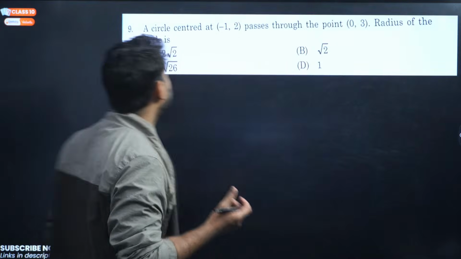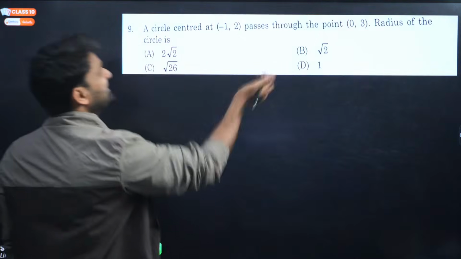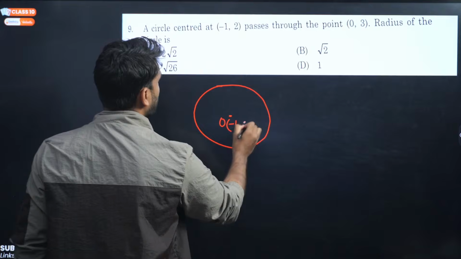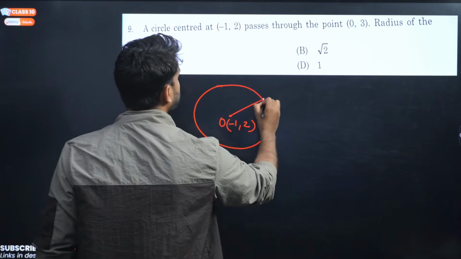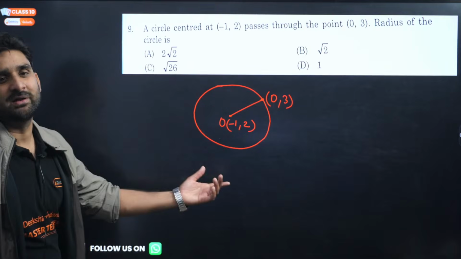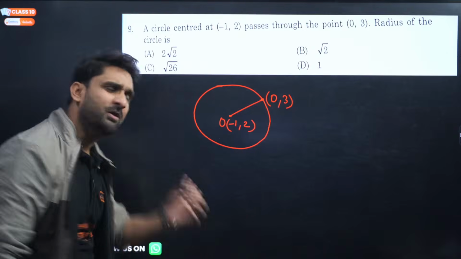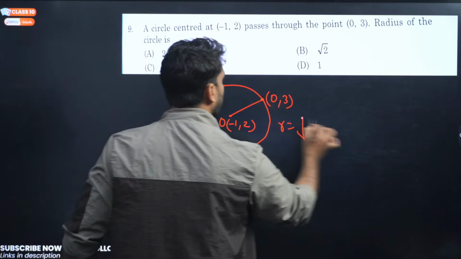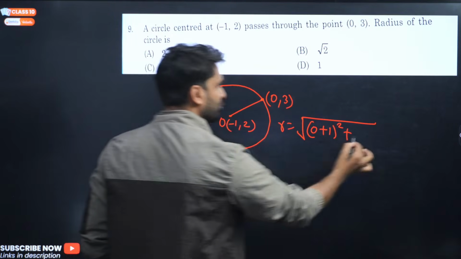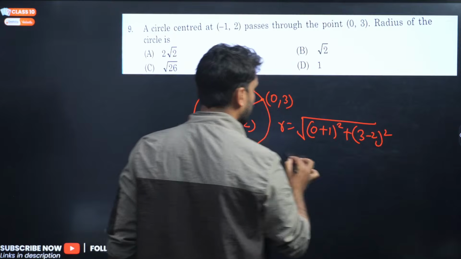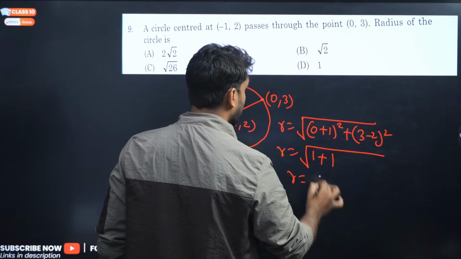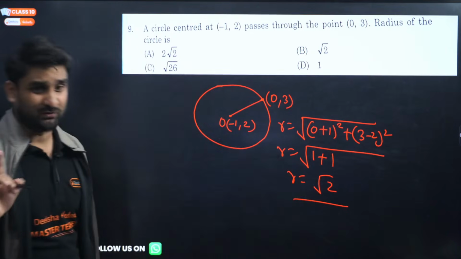Okay. Now moving to the next question. Look at the question. Very easy question. A circle centered at this point passes through another point. The center is O, which is (minus 1, 2), and this circle is passing through this point. It means this point will be on the circumference. So what will be the radius? Apply the distance formula. So radius is under root of (0 minus (minus 1)) whole square plus (3 minus 2) whole square. So 0 plus 1 is 1 square, plus 3 minus 2 is 1 square. So R is equal to root 2.